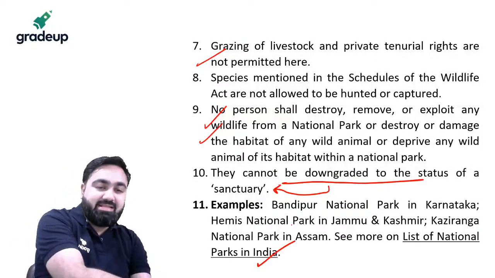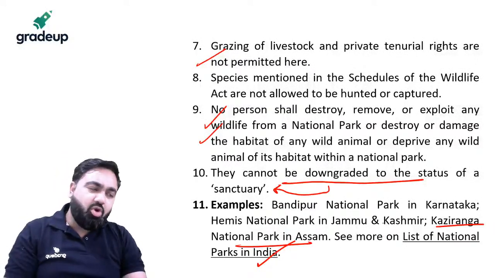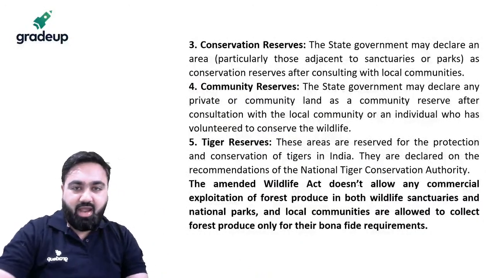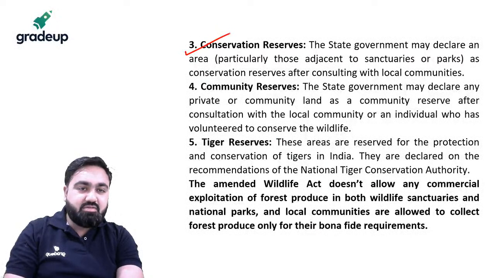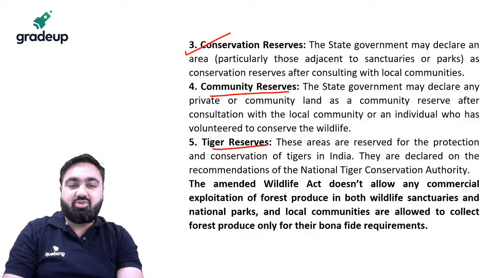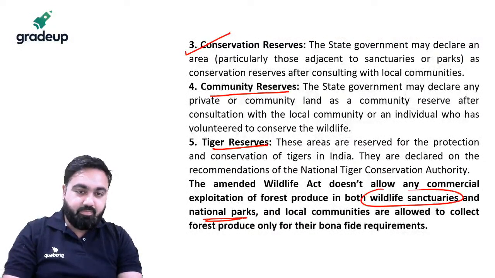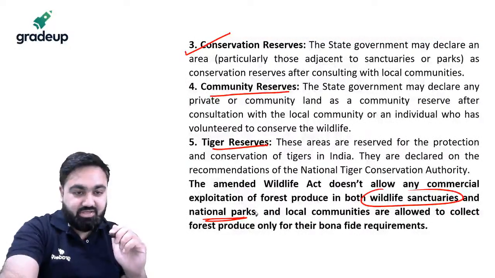There are many examples of this. I have personally been to Kaziranga National Park, the Jim Corbett. These are amazing places where you can go and have a look. Apart from these, we also have conservation reserves, which the state government declares certain areas for local communities. We have community reserves also, tiger reserves also. However, the most important ones are wildlife sanctuaries and national parks only. There cannot be any exploitation of the produce inside these sanctuaries.